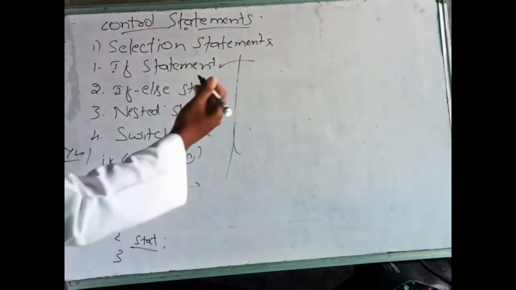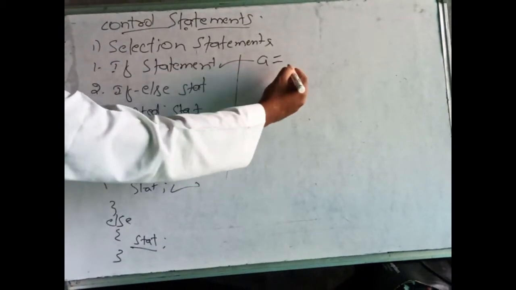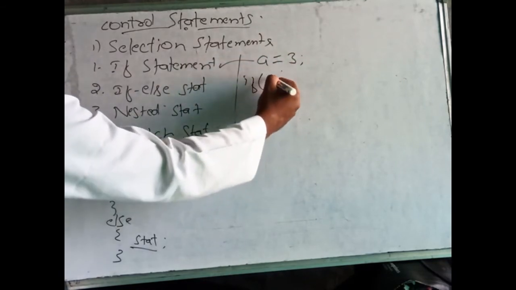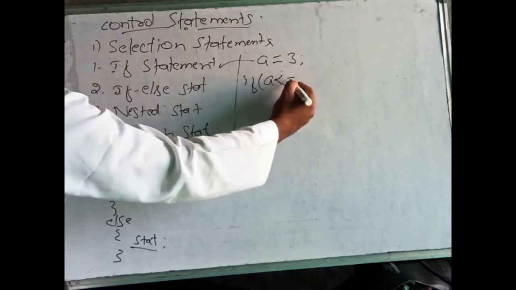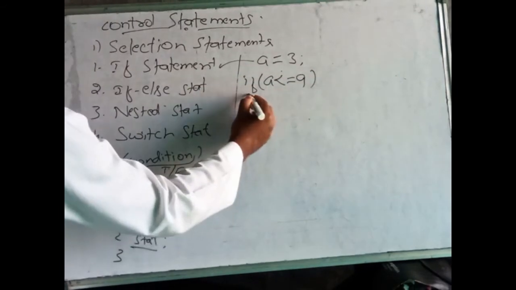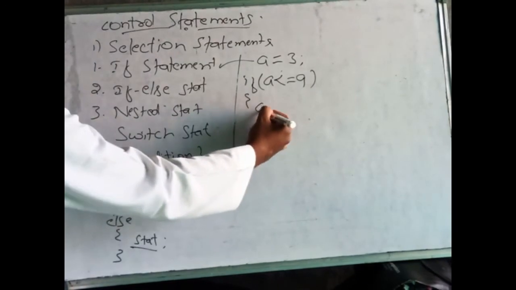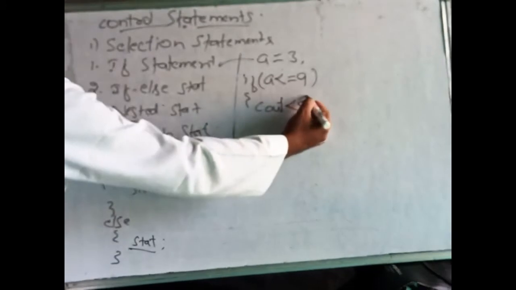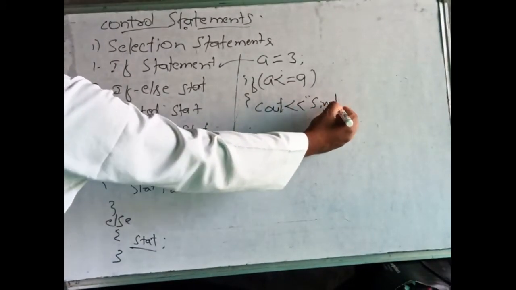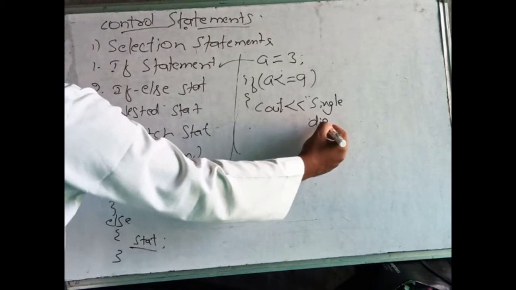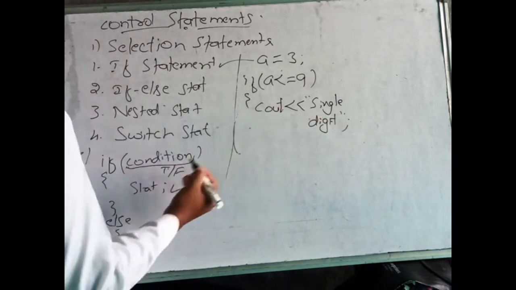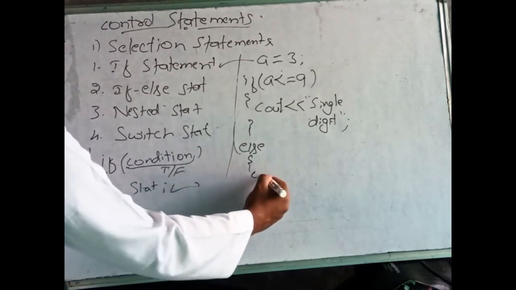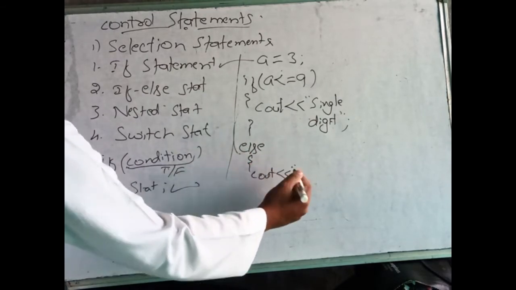For example, we are initializing one variable a is equal to 3. If a is less than or equal to 9, here we are writing some code: printf single digit. Else it will execute this: printf double digit.